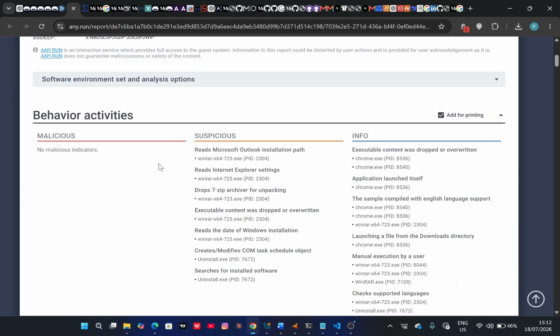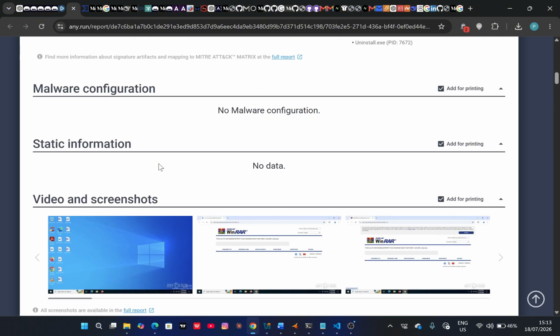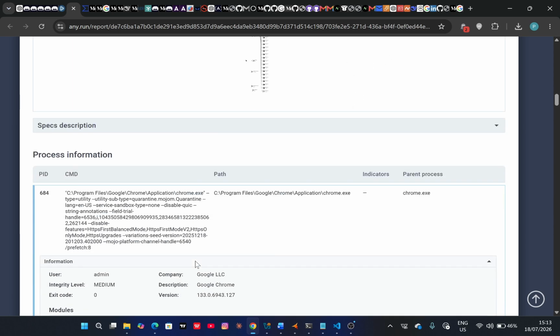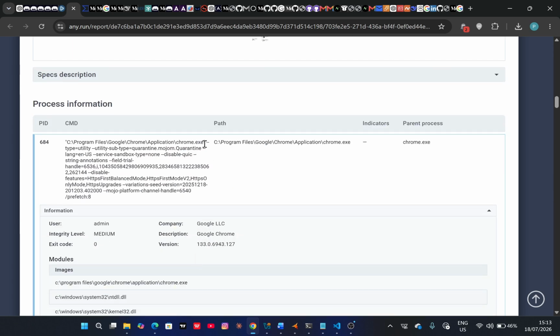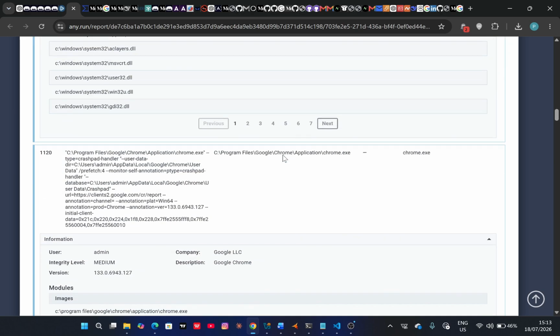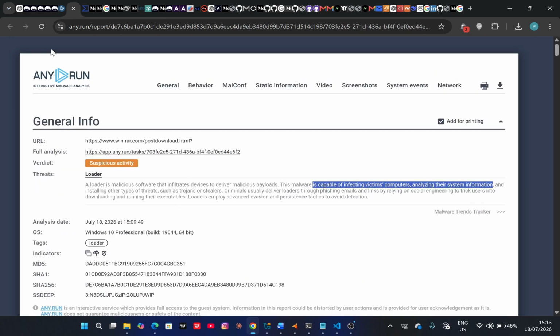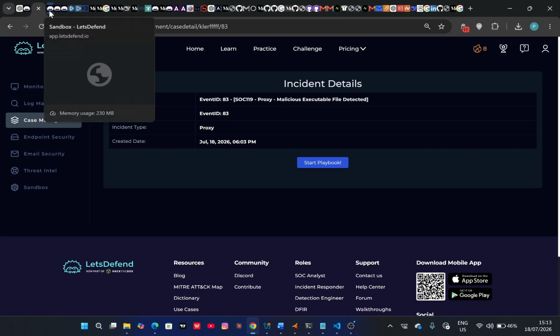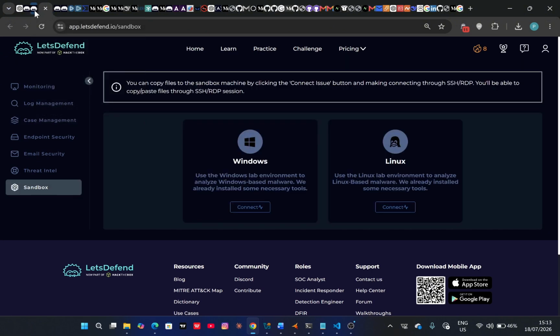So one thing as well I managed to look at is, not to trust too much. Even if this specific security vendor is saying this, I need to verify from other sources as well whether this is actually a threat or not a threat. So this is the process information, a bit more information about it. But as of now, without even starting with the playbook, I have to gather some kind of intelligence with regards to the alert.